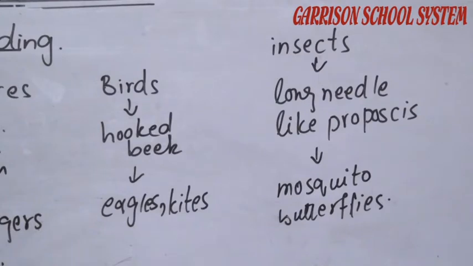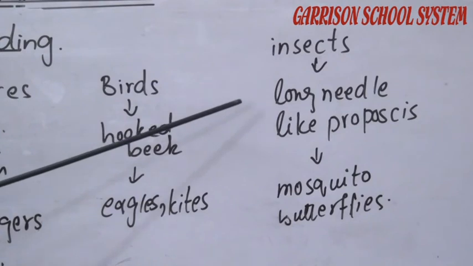After that, the insects like mosquitoes, butterflies, flies and ants all come into the insect family. Insects like mosquitoes and butterflies have a feeding tube called the proboscis. The proboscis is a needle-like structure, you can see it on the board.